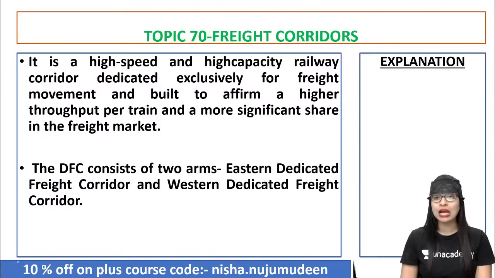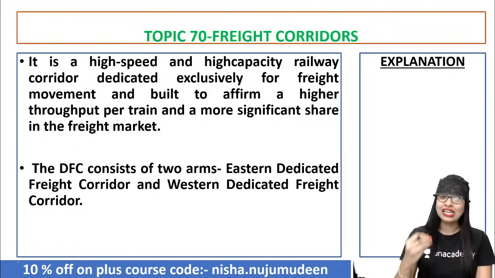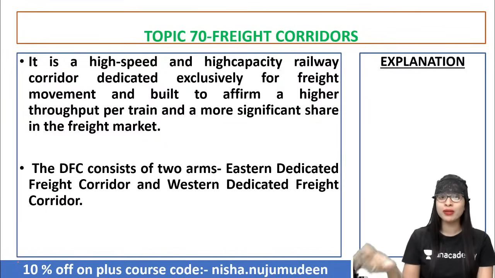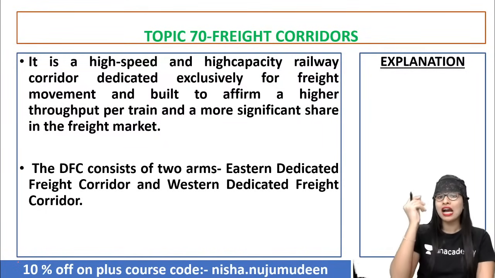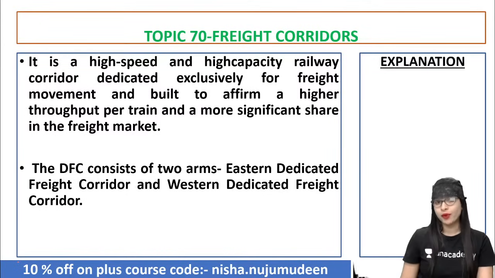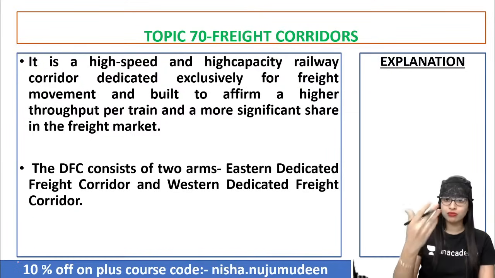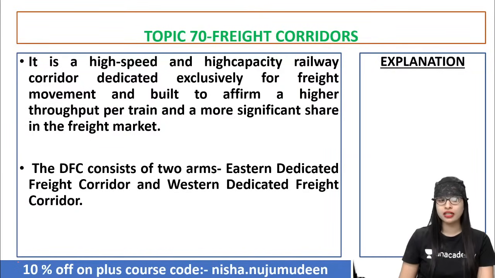And why do you think they have been put forward? These kinds of corridors have been put forward because they are highly dedicated to freight movement, to affirm what? A higher throughput per train. So they'll be able to have a more significant share in the freight market. Clear?